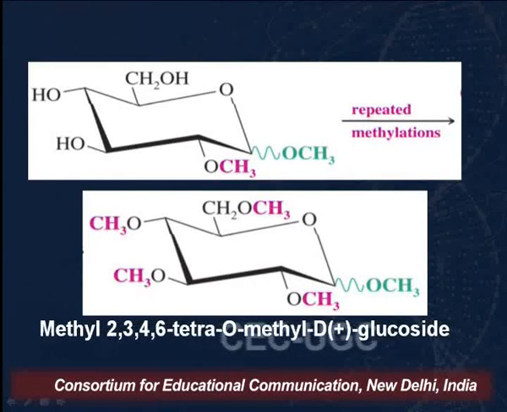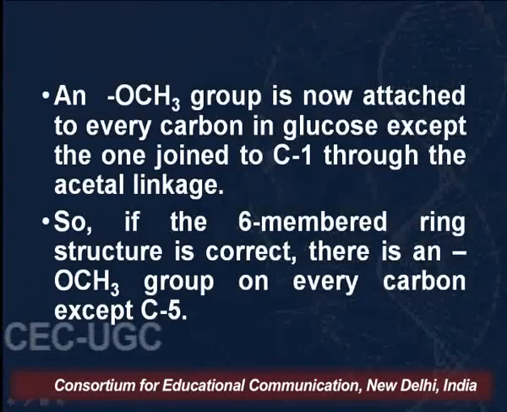So now if you look back into the structure, what we find is that a methoxy group is attached to each carbon. The methoxy group is attached to the anomeric carbon, which is indicated by green. Then it is attached to the second carbon. It is attached to the third carbon. It is attached to the fourth carbon. But the methoxy group is not attached to the fifth carbon. So what does it indicate?